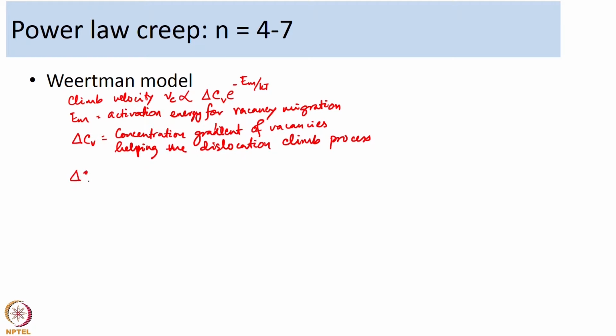So, delta C V can be written as C V plus minus C V minus.